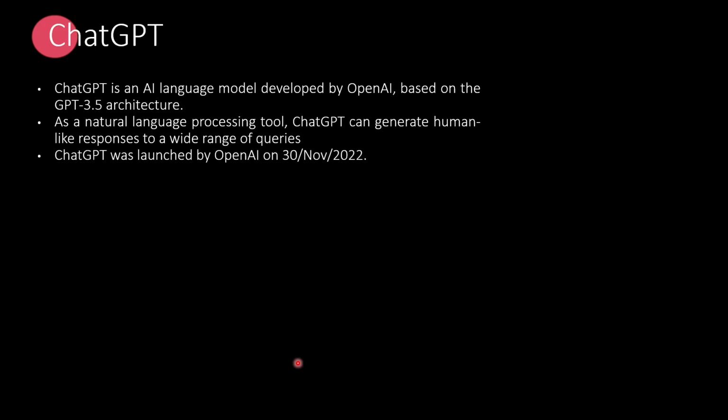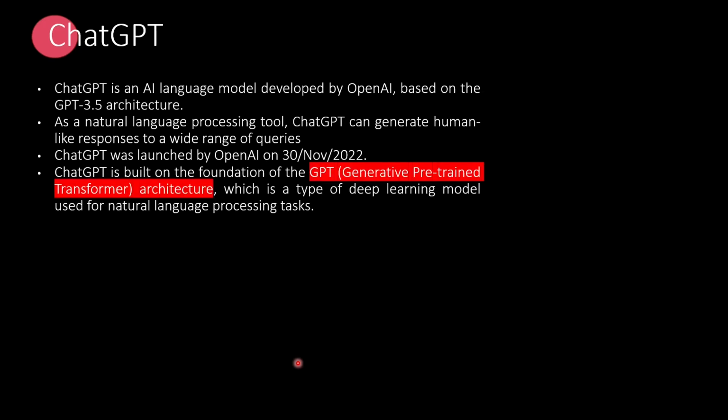It was launched by OpenAI on 30th November 2022. Now, ChatGPT is built on a foundation of GPT, that is generative pre-trained transformer. Now, why is it called pre-trained? Because it has already been trained on a set of data.